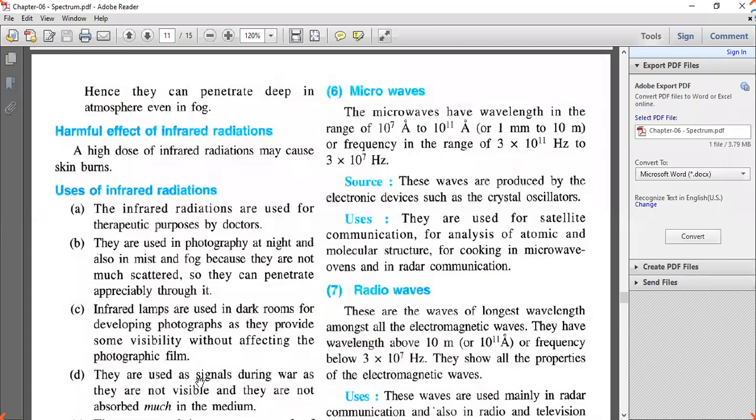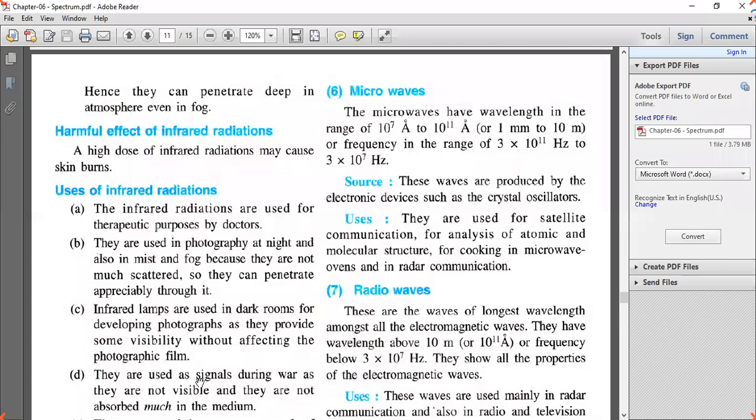So how are atomic and molecular structures analyzed? When these rays are passed through the atomic structure, we will get to know the distance between the layers. Atoms will have distance between the layers. Crystal structure will be there, so they will have some different layers in between. So by passing these radiations, we will get to know the distance between the layers.